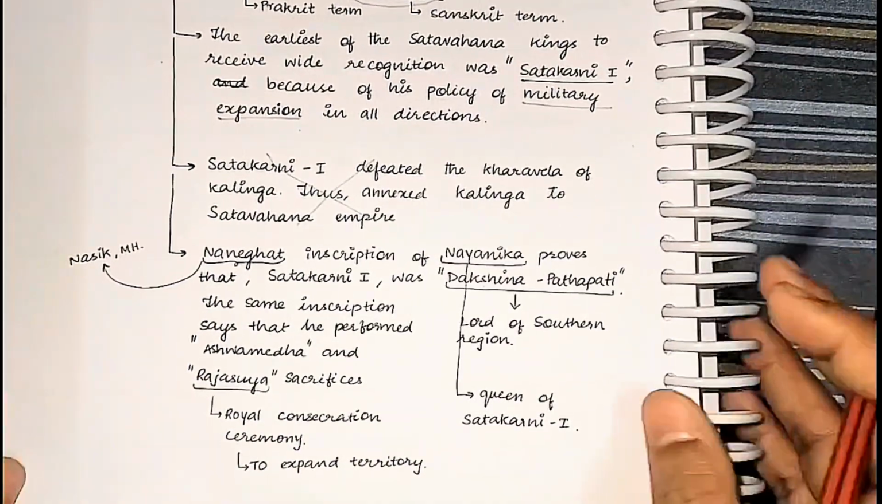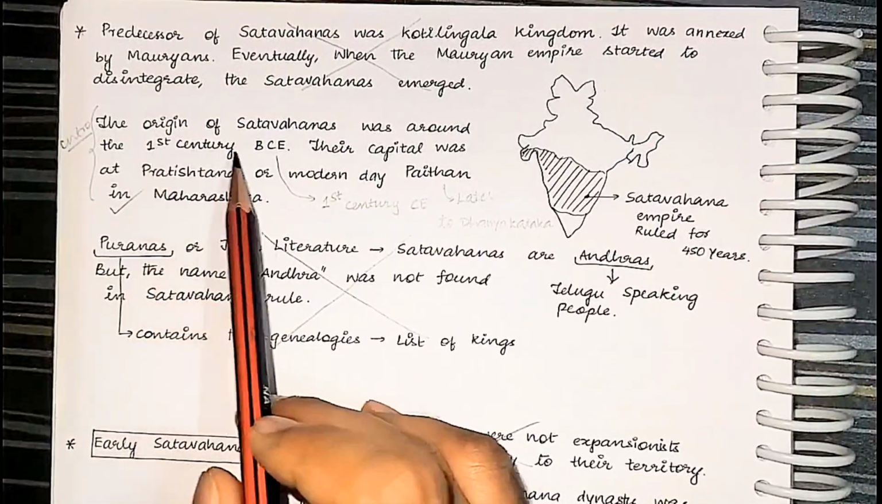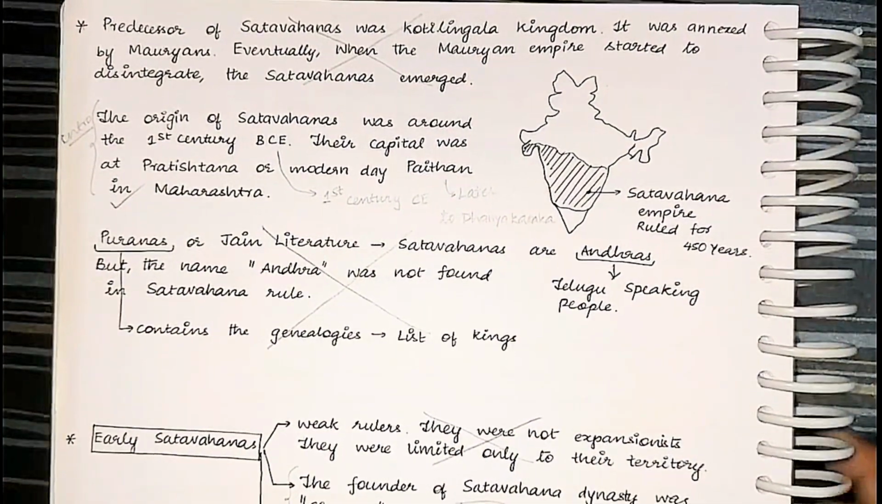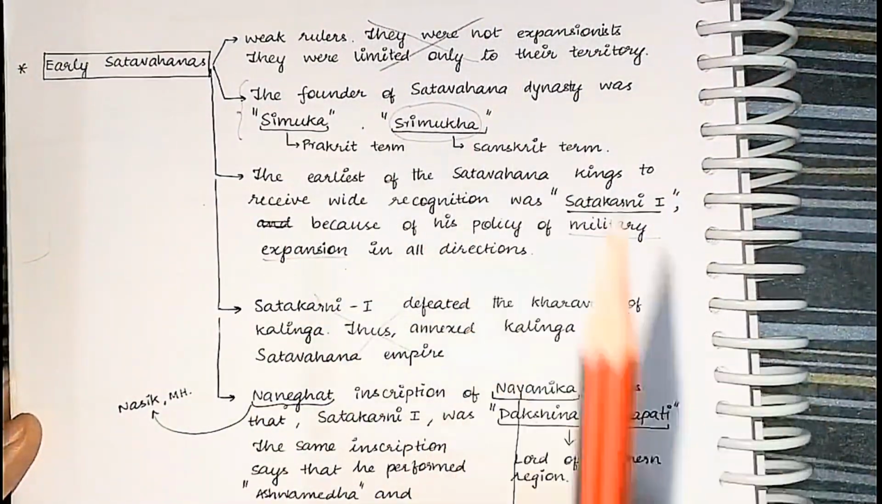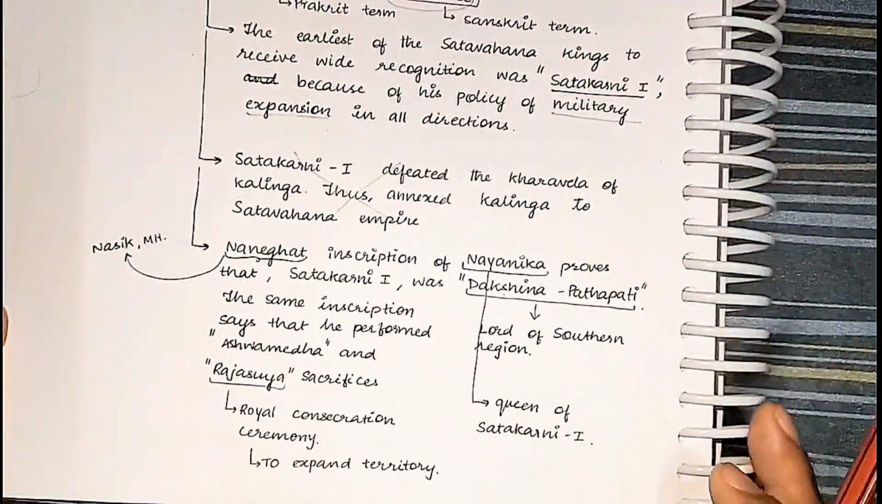That's it. So you have the introduction for the Shatavahanas as it is here. You need to know the map of Shatavahana, and you need to know the founder of the Shatavahana, who is Srimukha, and you need to know about this inscription about Shatakarni I. That's it. Next.